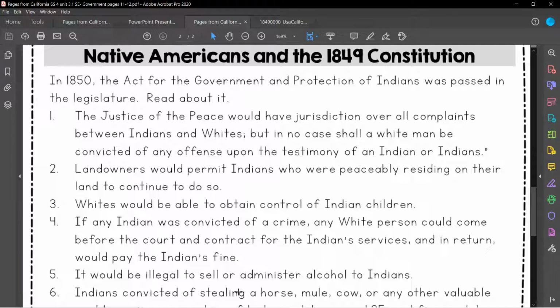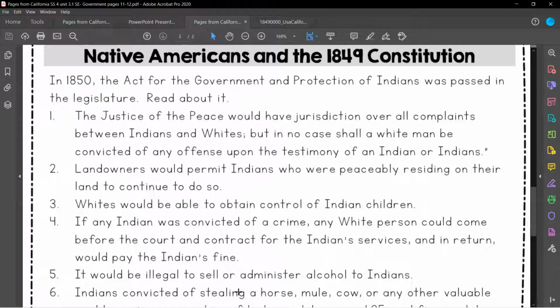That means if a white person came onto their land and they stole things from their home or they hurt someone in their family and the Native American went to go complain about it, that white person doesn't get in trouble because of the testimony or the words of that Native American.